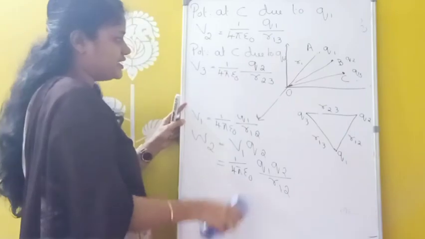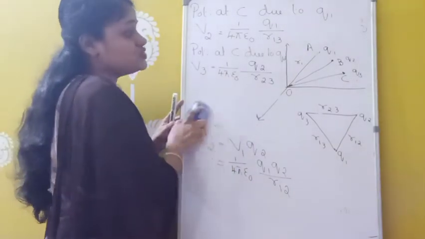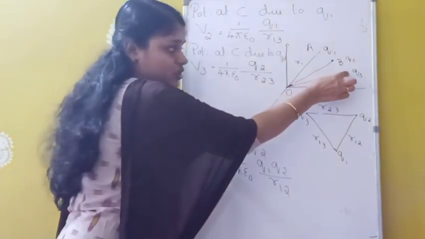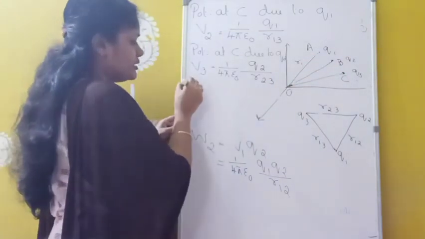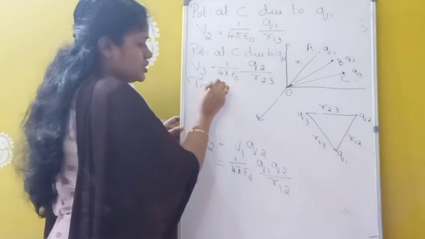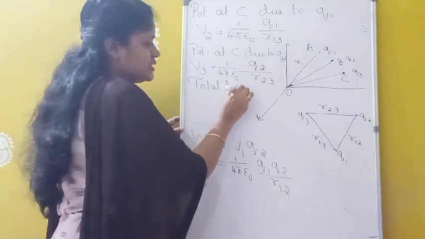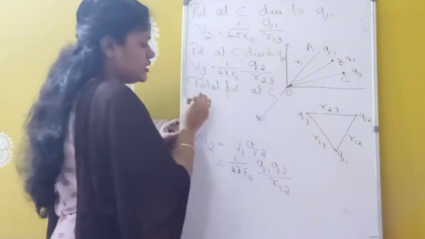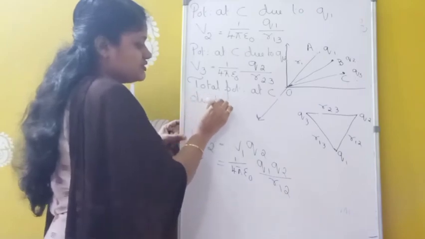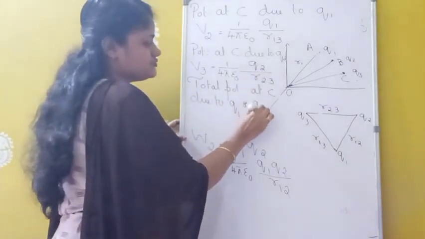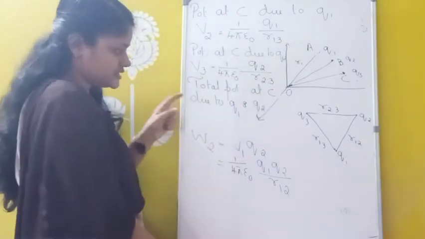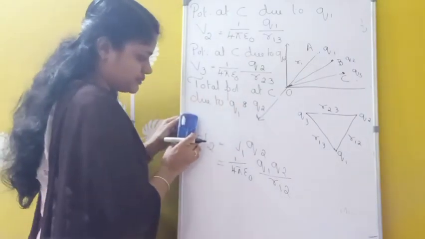Now I am finding the total potential acting at this point C due to these two charges. So the total potential at C due to Q1 and Q2, since it is due to Q1 and Q2, I am simply representing like this.